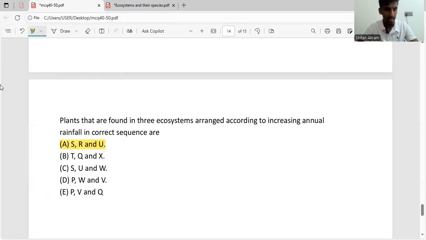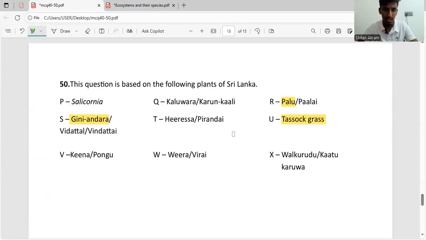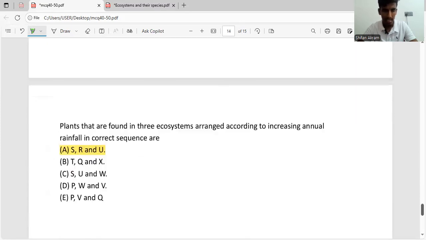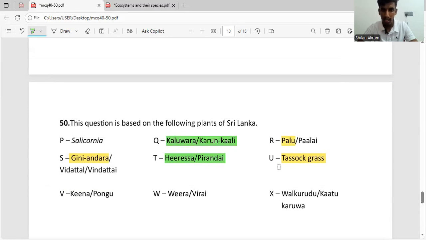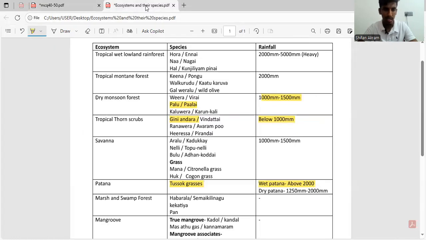Now let's go through the B answer. So okay, yeah. TQ1X, right? So TQ1X, T is Hirasa and Q is Kaluvara and it's X, right? Yes, TQ1X, Hirasa, Kaluvara and Valkurudu. So let's take a look at it. So Hirasa, Kaluvara and Valkurudu, right?